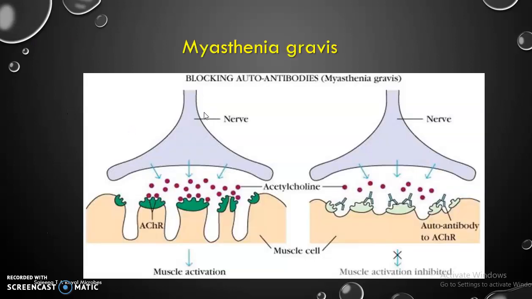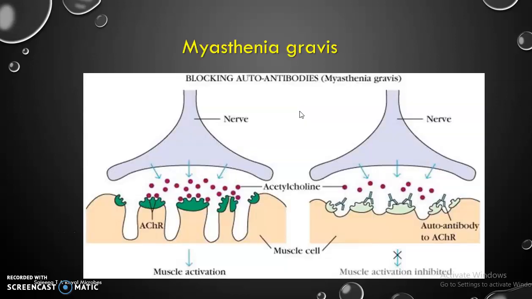Myasthenia gravis. Here, normal functioning of the neuromuscular junction: the nerve secretes acetylcholine, which binds to the receptor, leading to normal muscle activation, whether it is contraction or relaxation. But in the case of myasthenia gravis, the nerve secretes acetylcholine, but autoantibodies are binding to the receptors, resulting in inhibition of muscle activation.